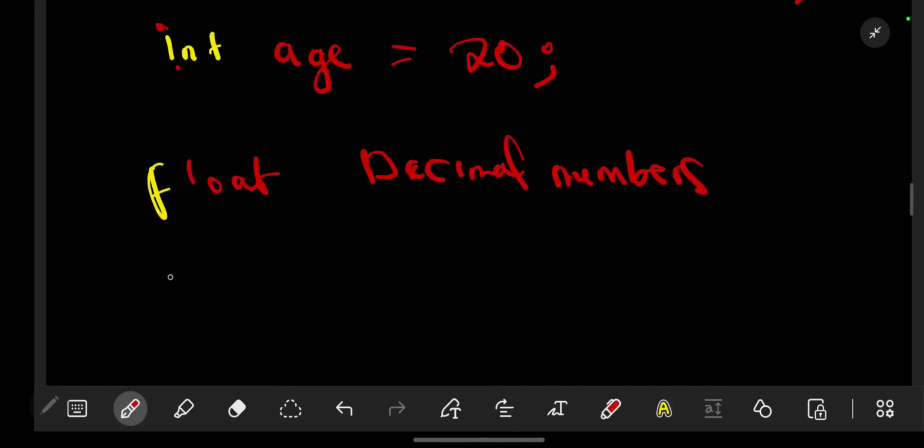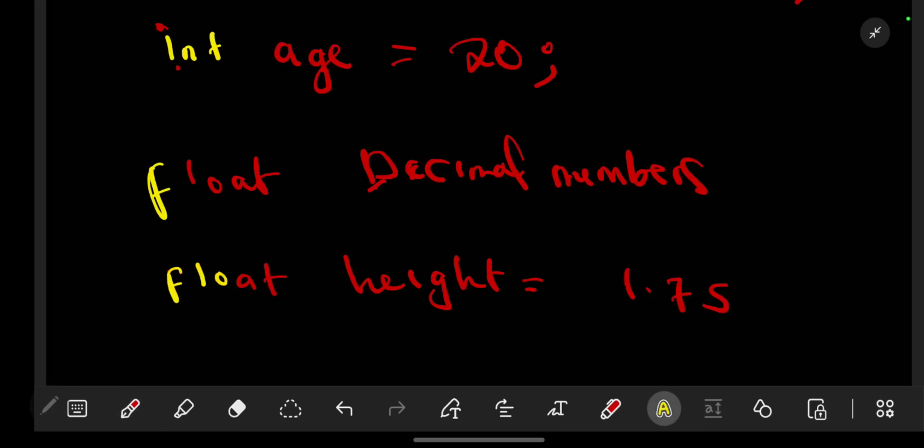So with float you are dealing with decimal numbers. You can say float, let's say the height of the person, which we gave as an example last time, will be equal to 1.75. When you write the data type in C++, it becomes colored like that. But if you begin with a capital letter, it will not recognize it. So we have the float like that.